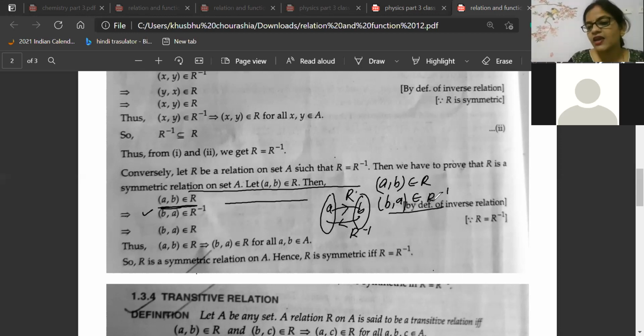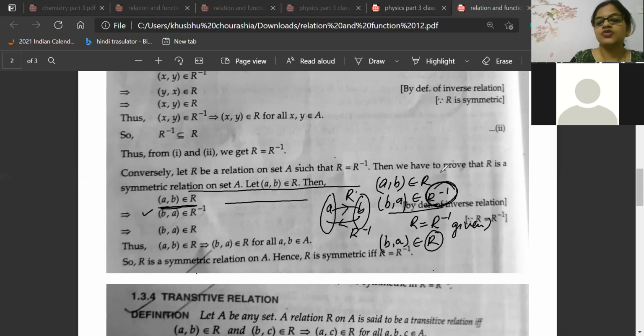Since BA belongs to R inverse, and R is equal to R inverse is given already, BA will also belong to R. So instead of R inverse, we can write R also. So from this, AB belongs to R, BA also belongs to R. That means it is the symmetric condition.